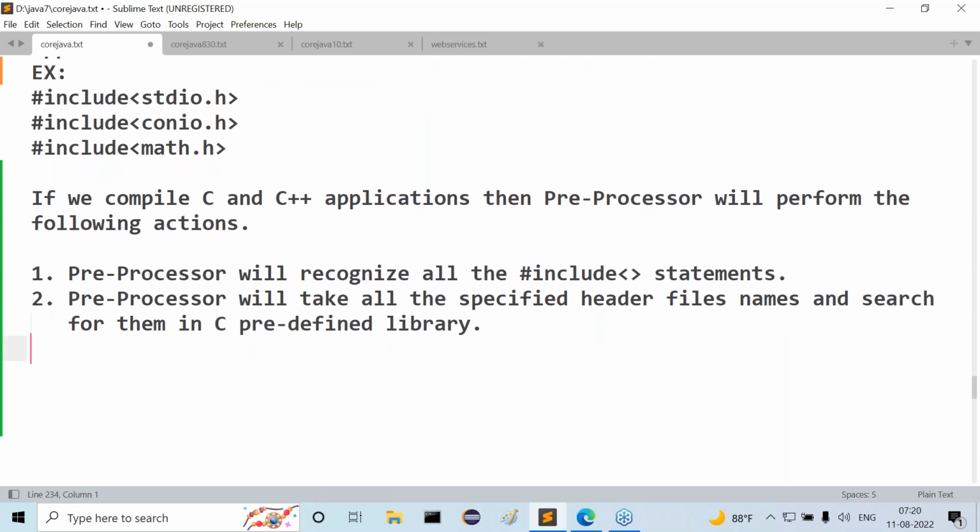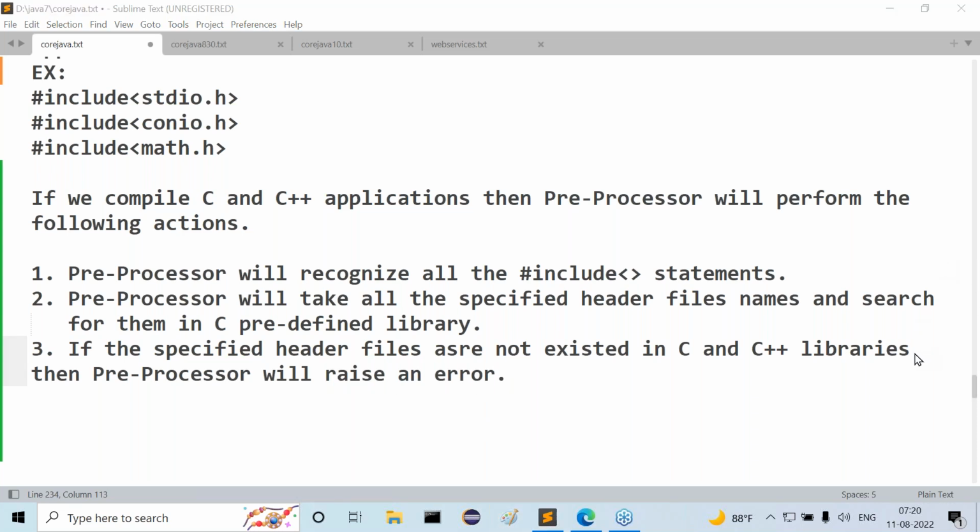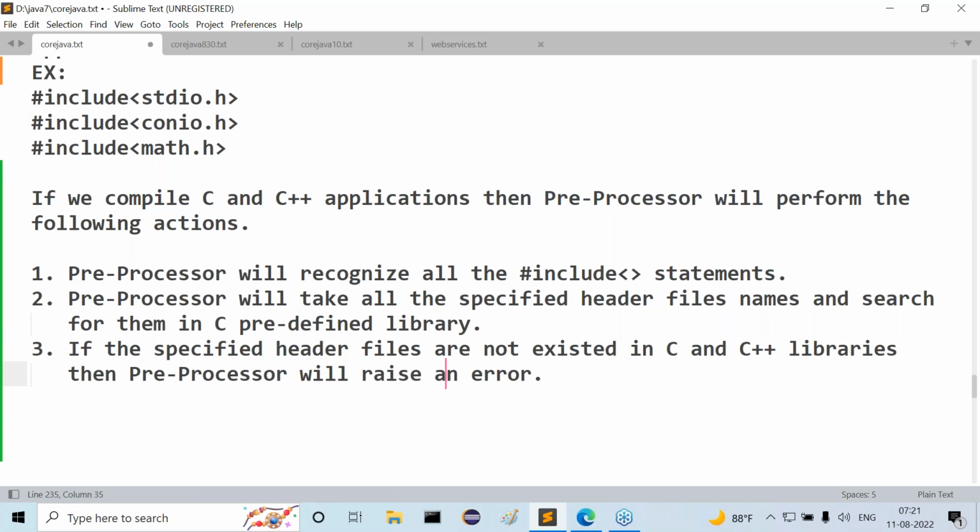What would be the third point? If the specified header files do not exist in the C and C++ libraries, then the preprocessor will raise an error.